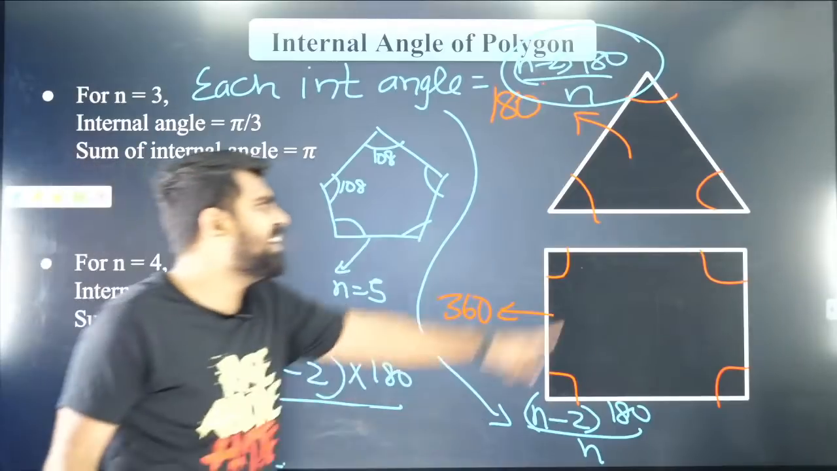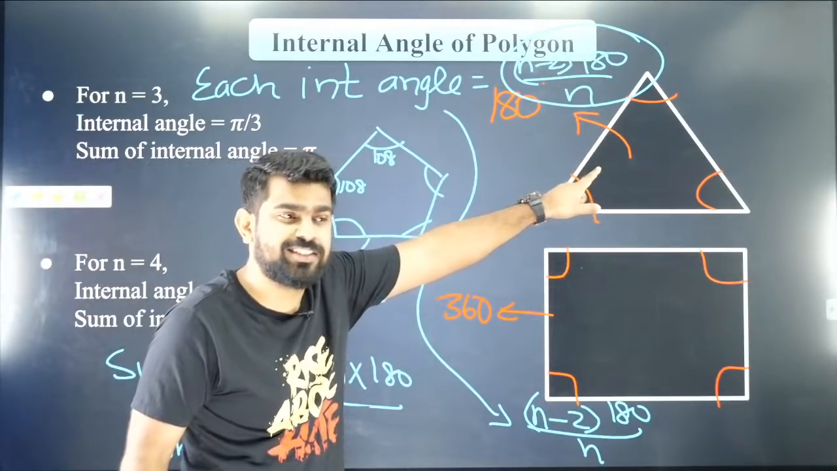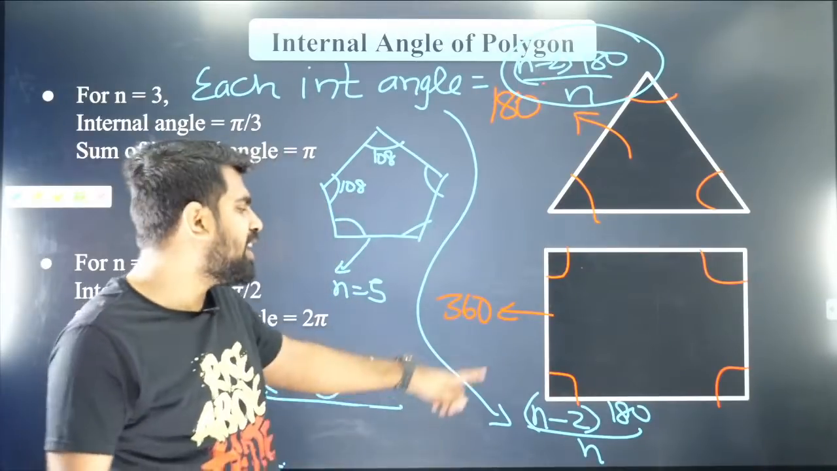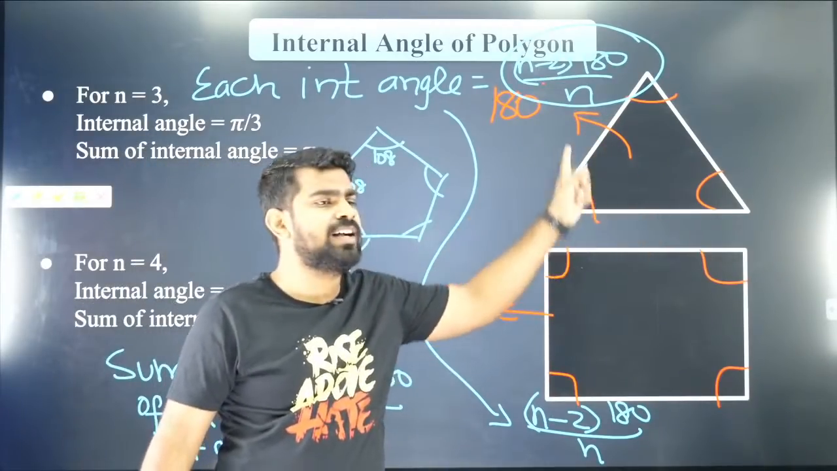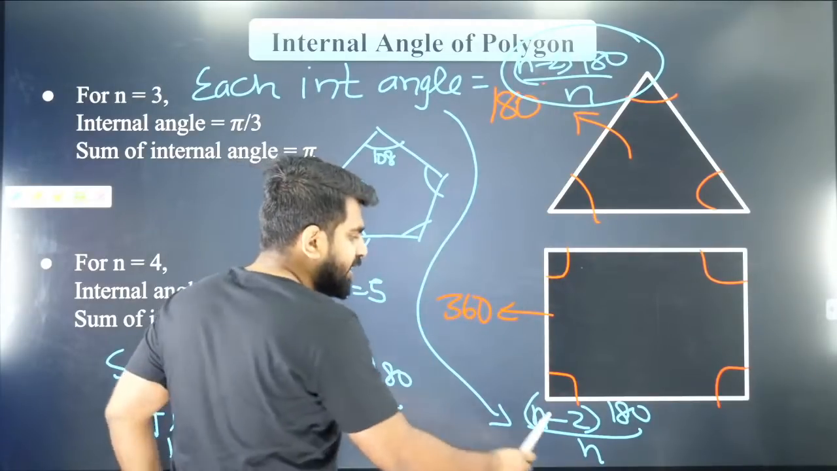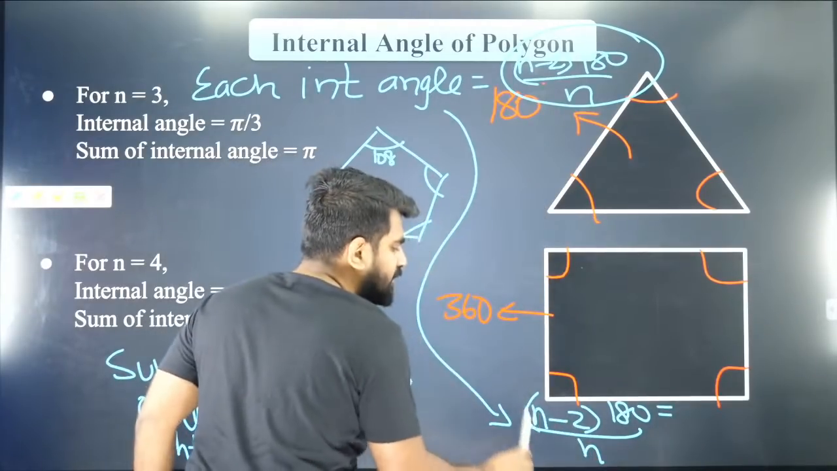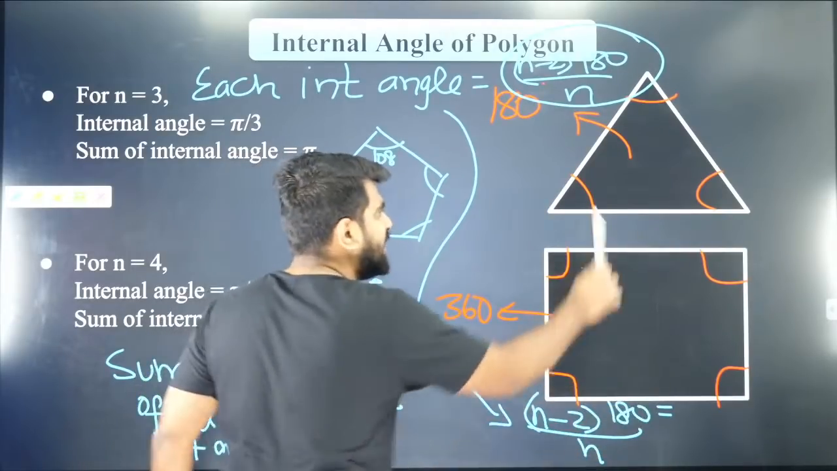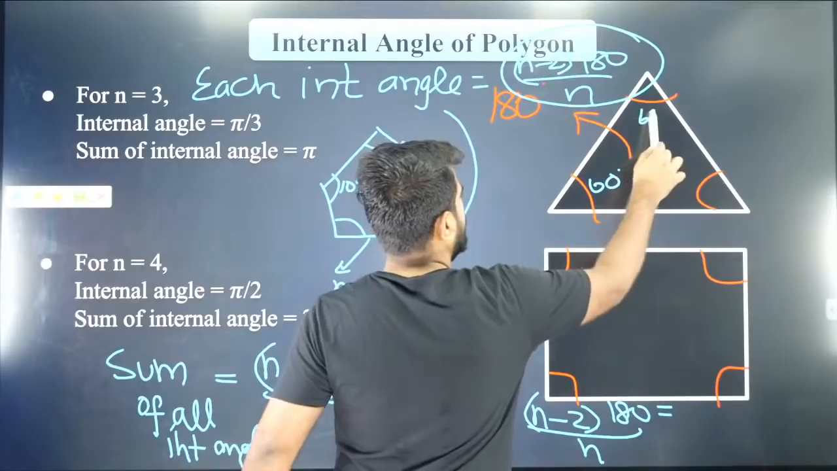What is each interior angle of a regular triangle? A regular triangle means what? It's an equilateral triangle. So what is the interior angle of a triangle? It's going to be 60 degrees. You can check it. If you put 3 here, (3 minus 1) into 180 by 3. So it will be 180 by 3, which is 60 degrees.